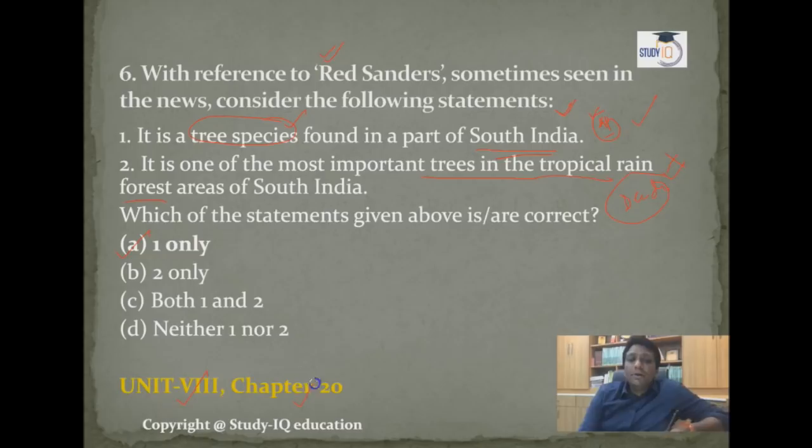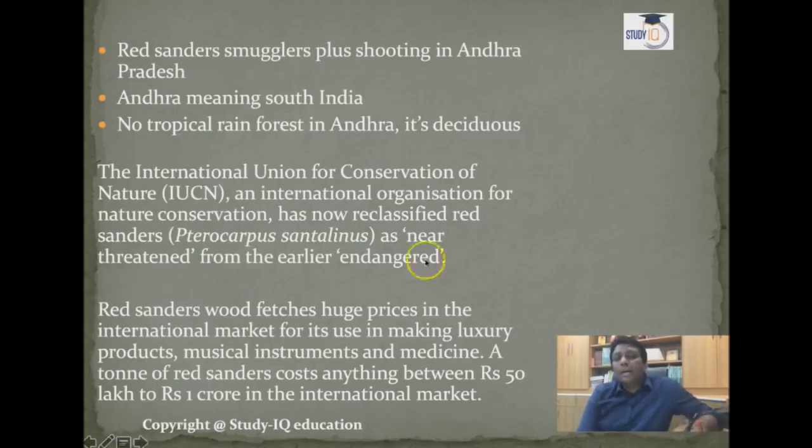Unit 8, chapter 20, this statement is given there. So red sander, even the smugglers, okay, smugglers plus shooting in Andhra Pradesh. Andhra meaning South India, it is a statement. There is no tropical rainforest in Andhra, it's only deciduous. So the statement mentioned there, tropical rainforest, was wrong.